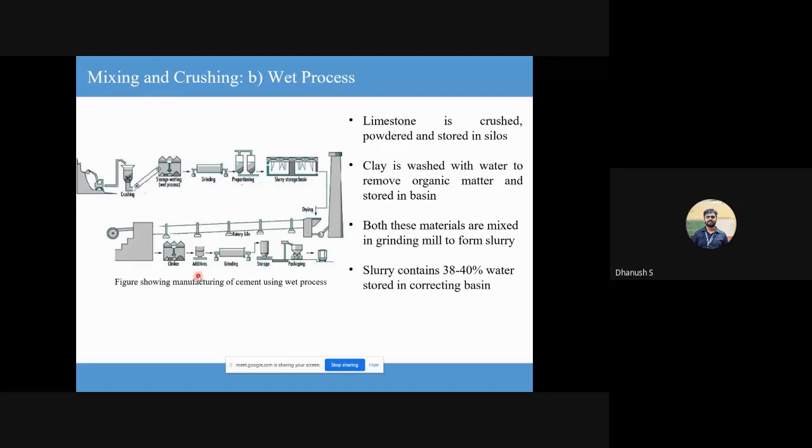But again, talking about the quality of product formed at the end of the wet process, it is definitely better than your dry process. And the last 5 steps are exactly the same. Once the clinkers are got, you add your gypsum and whatever else you want. In case of colored concrete, we also add something called pigments, along with the gypsum at that stage. So add your additives, grind it, store it, pack it, ship it to wherever you want. So your difference for the wet process and dry process is only in the first few processes. Instead of dry grinding, you make it a slurry and grind the slurry.